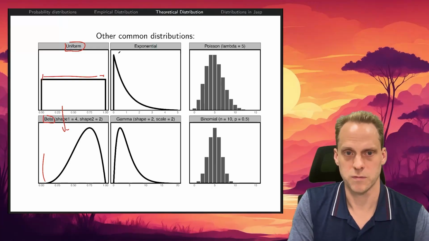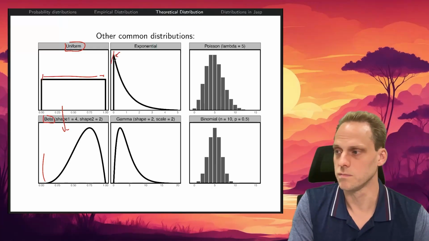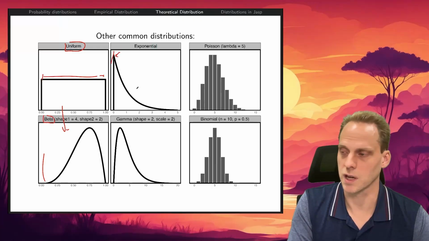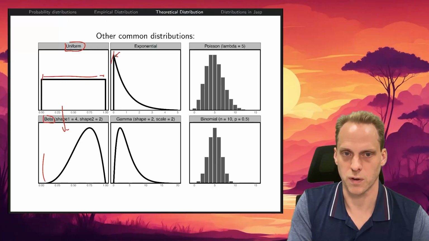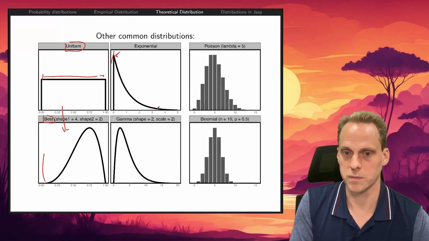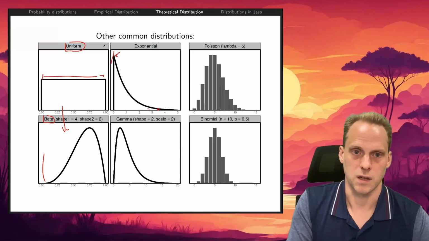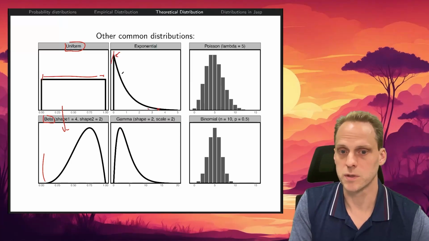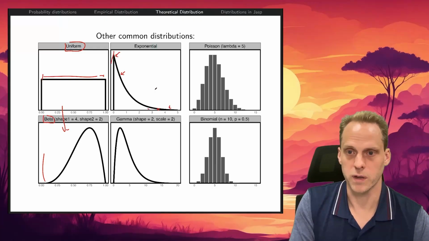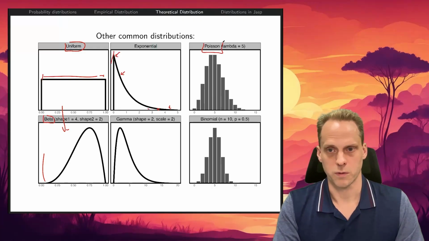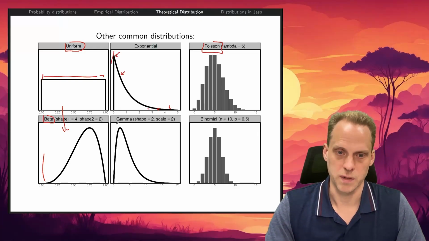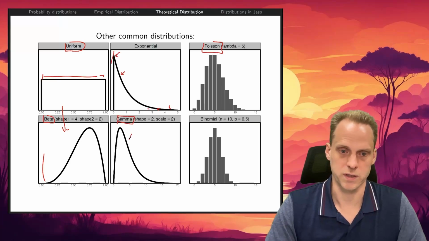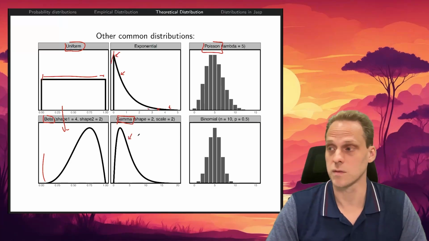Exponential distribution, which is always positive, models an exponential decline, like first a very high probability of few things occurring and a low probability of many things occurring. Like earthquakes are exponentially distributed, for example, where there are some earthquakes that occur that are very strong, but most of them are weak. Poisson, or count variables, so if you count the number of times something occurs. Gamma is for variances, if you want to model a variance in a Bayesian setting, for example.